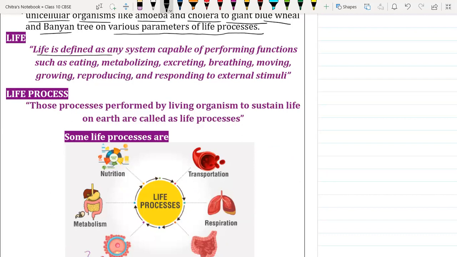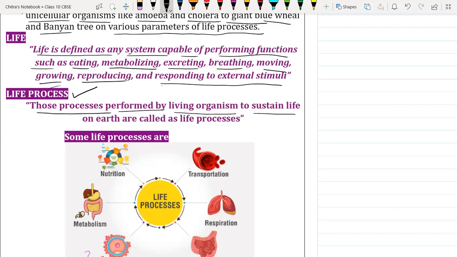So life is defined as a system capable of performing functions such as eating, metabolizing, excreting, breathing, moving, growing, reproducing, and responding to external stimulus. The collective functioning performed by the factors of the ecosystem is called life or a living organism. Now we have life processes. Those processes performed by a living organism to sustain life on Earth, because it is the only known planet, are called life processes.